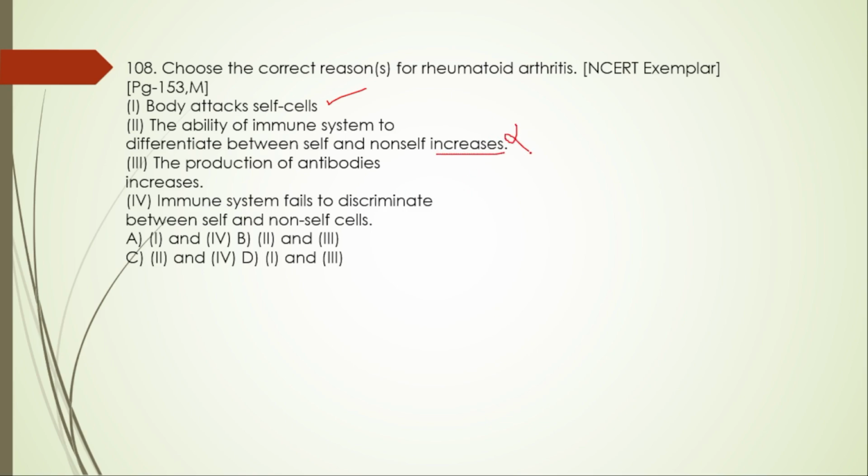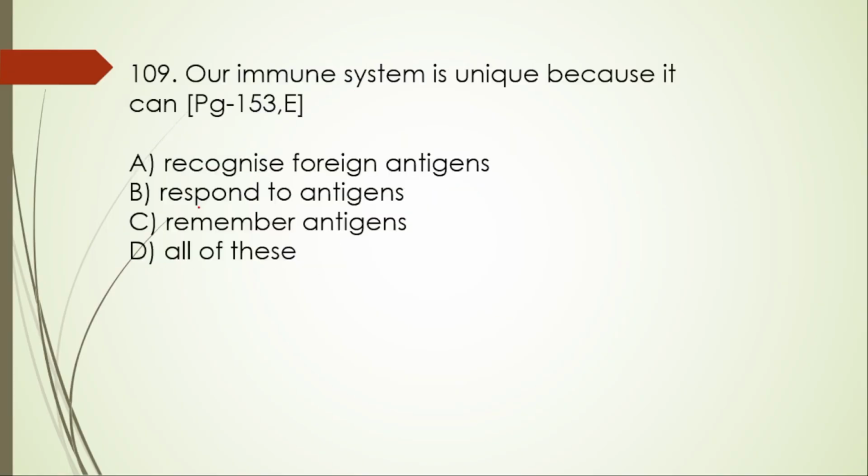So this one is wrong. The production of antibodies increases. This is also wrong because it also decreases. And then the fourth one, immune system fails to discriminate between the self and the non-self cells. This one is right. So the first and the fourth one, option A is right.